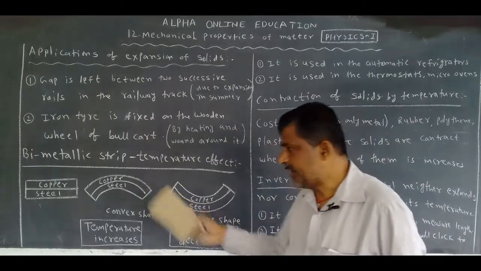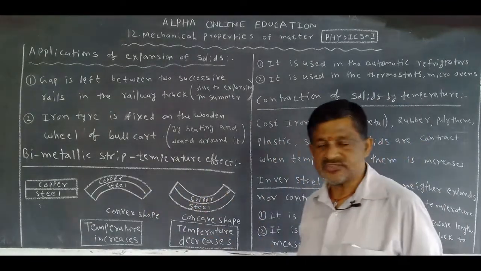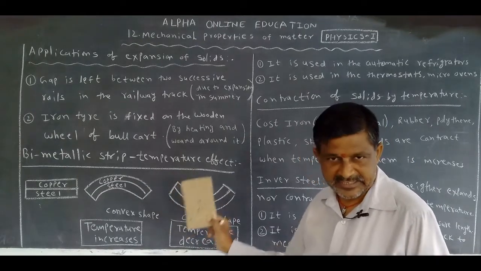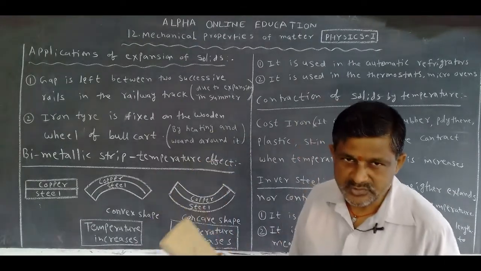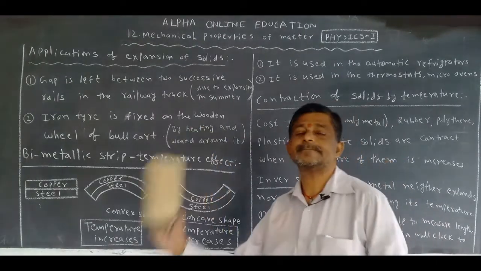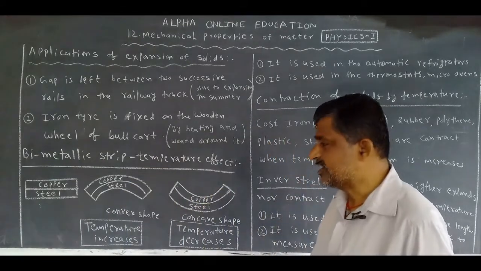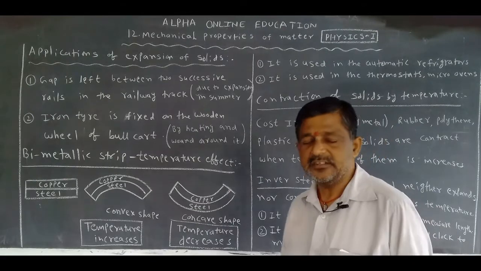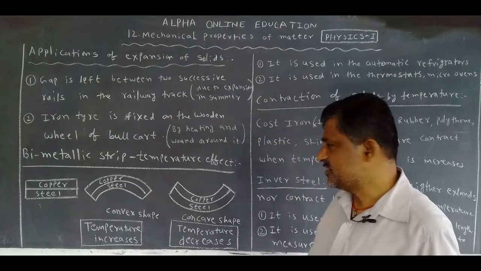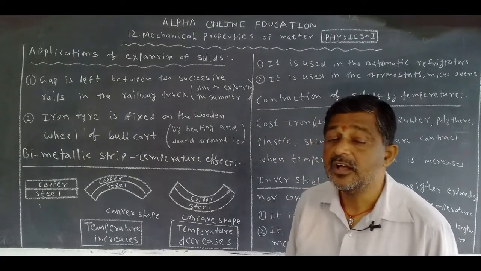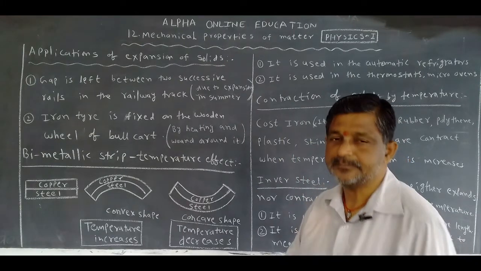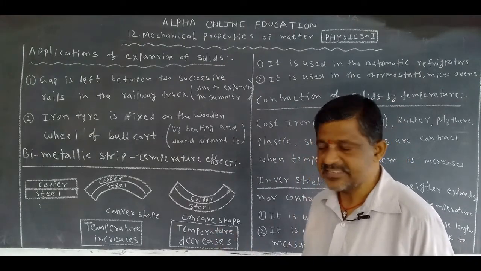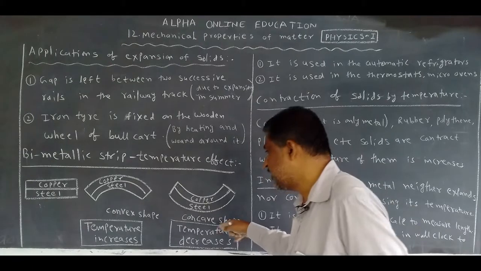When it expands, when it contracts, you must draw the diagrams and explain by the diagrams. How can you explain? The expansion of the copper is more than the steel. That's why when the temperature increases, it selects the convex shape. When the temperature decreases, it selects the concave shape.